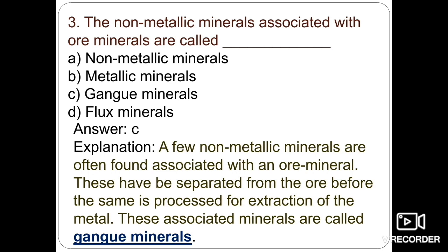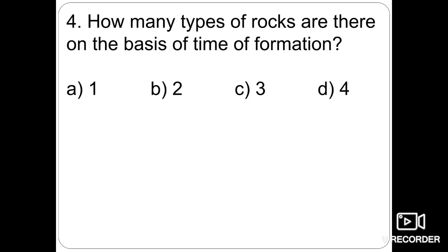Or we can say that these are the useless minerals which occur in association with the ore. These are known as gangue minerals, and they are commonly discarded in the process of treatment of the ore. The common gangue minerals are quartz, calcite, barytes, fluorspar, feldspar and tourmaline. These kinds of minerals are gangue minerals, means they are not of economic value. So here option C is the right answer.